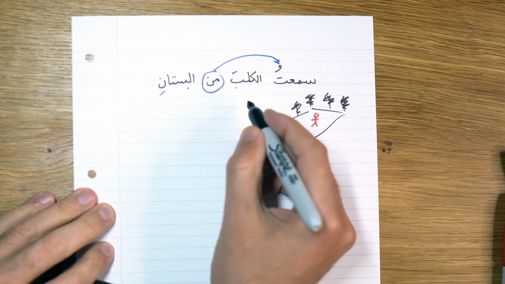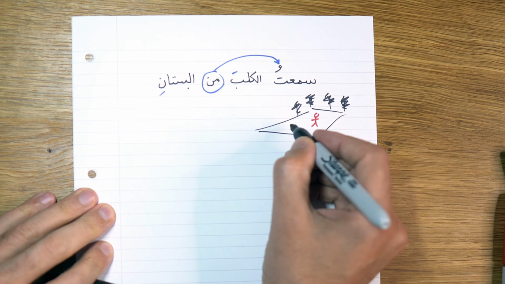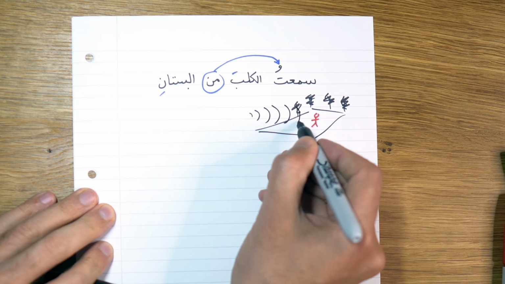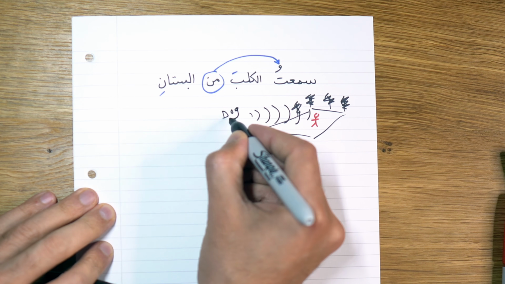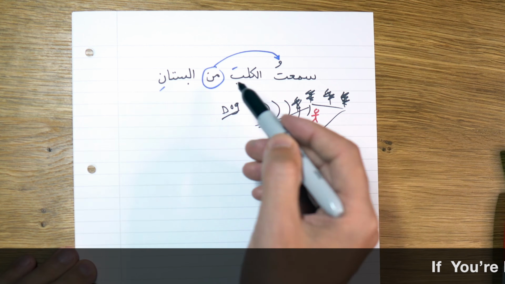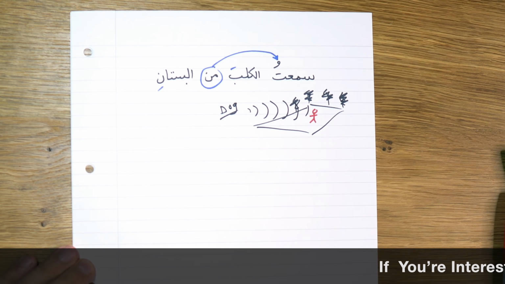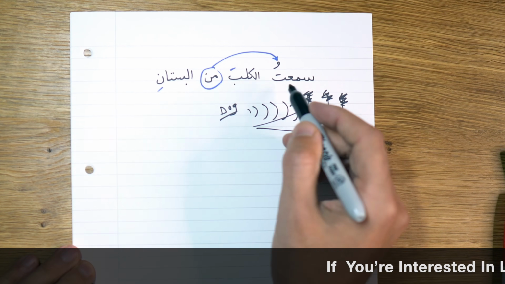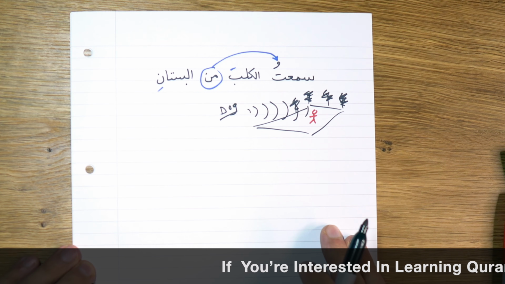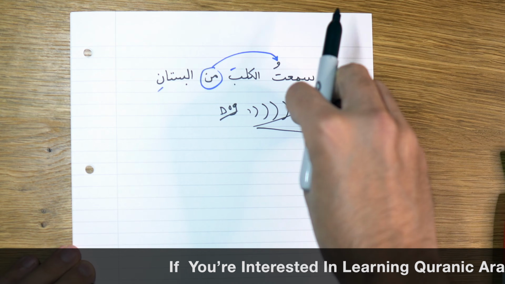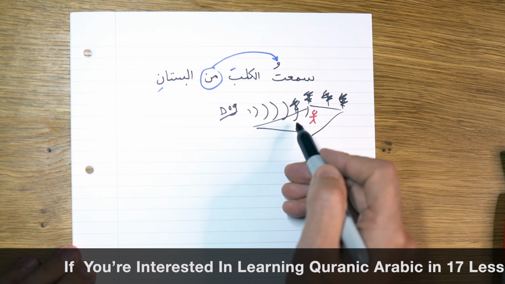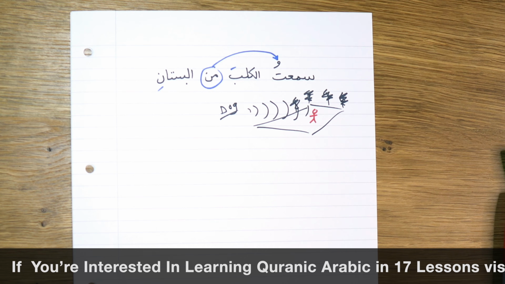Let's say we don't know where the dog is. The dog could be in the garden, or it could be outside the garden. But the sound of the dog has reached me whilst I was in the garden. So سمعت من البستان, I heard from the garden. In other words, whilst I was in the garden, the sound of the dog came to me. The dog could be in the garden or outside. So this is one possibility.